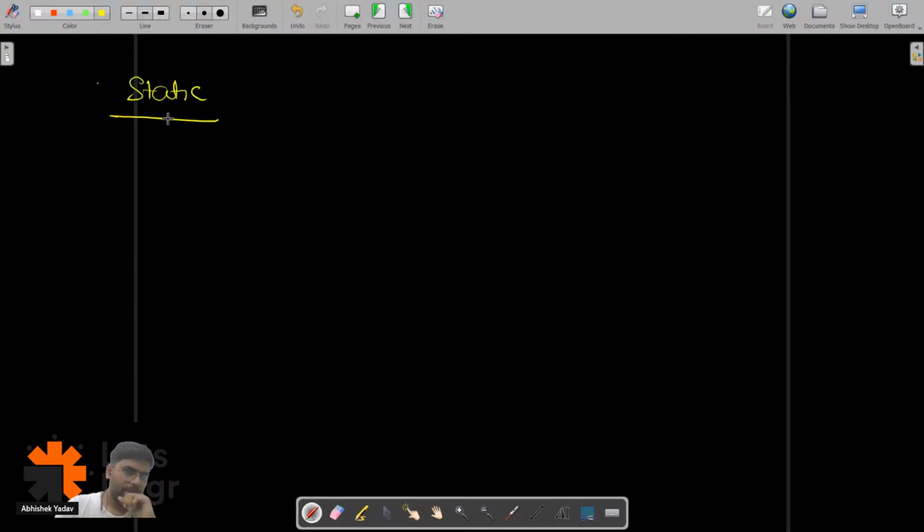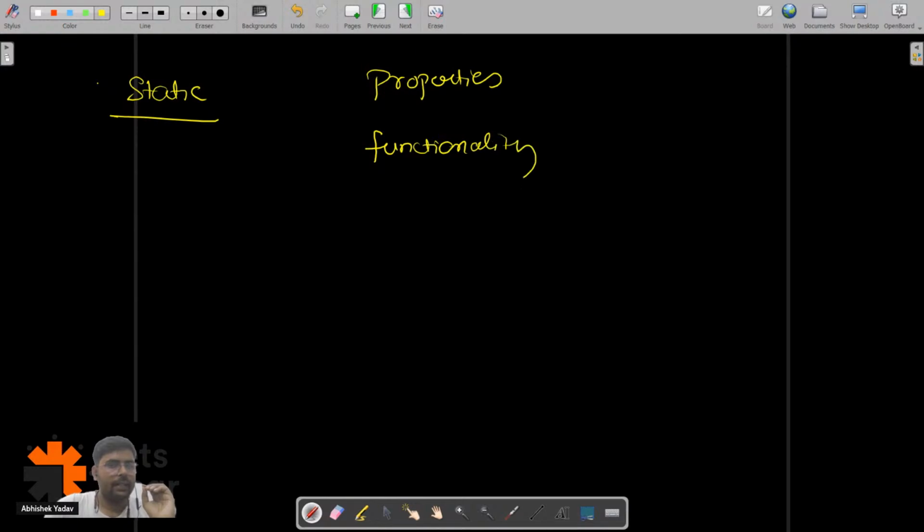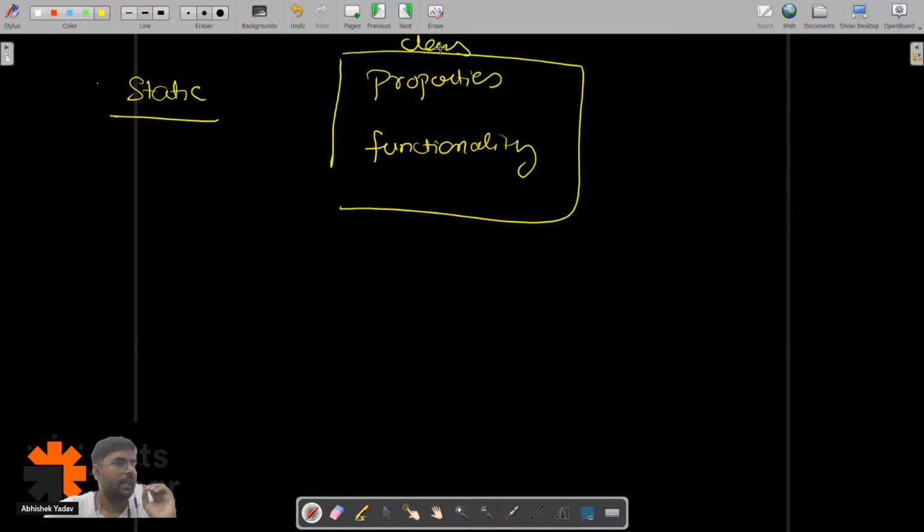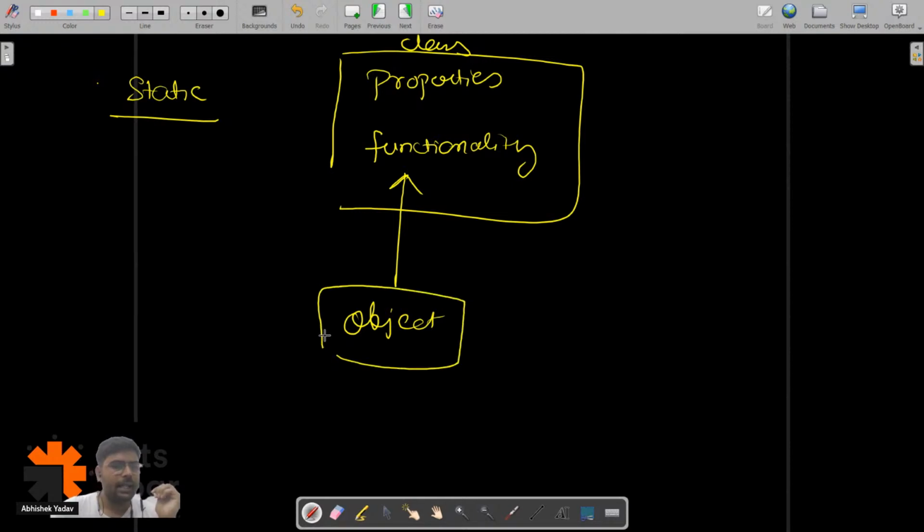So basically, we have the static keyword, right? We are saying that if I have to access properties and functionalities of a class, what I have to do is create an object, which we discussed in yesterday's session. With the help of the object, I can access the properties and functionality, right, everyone?